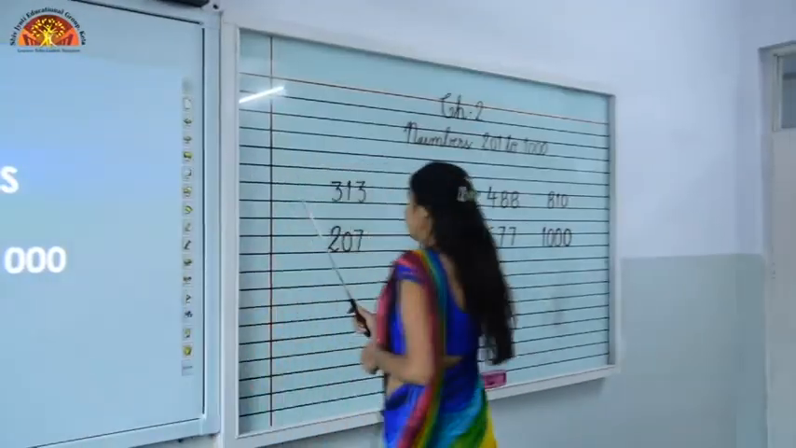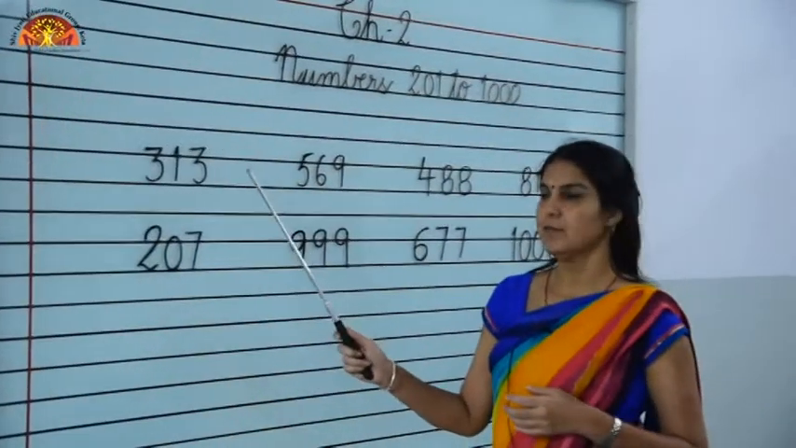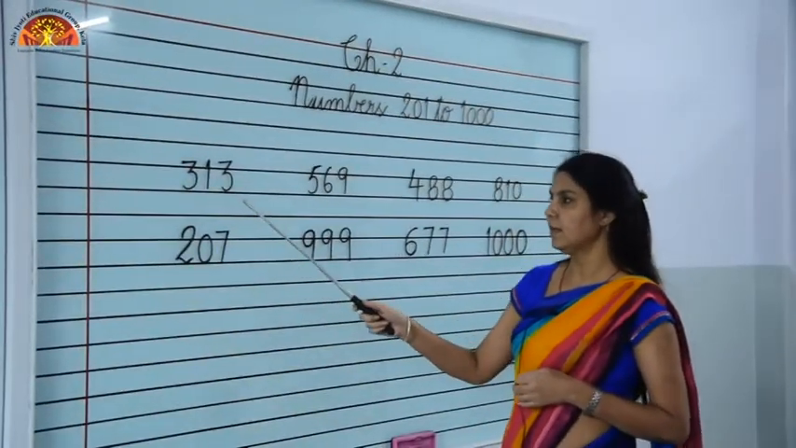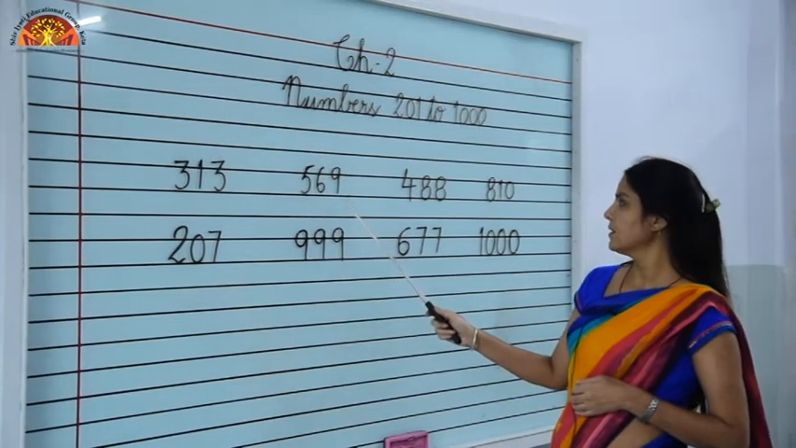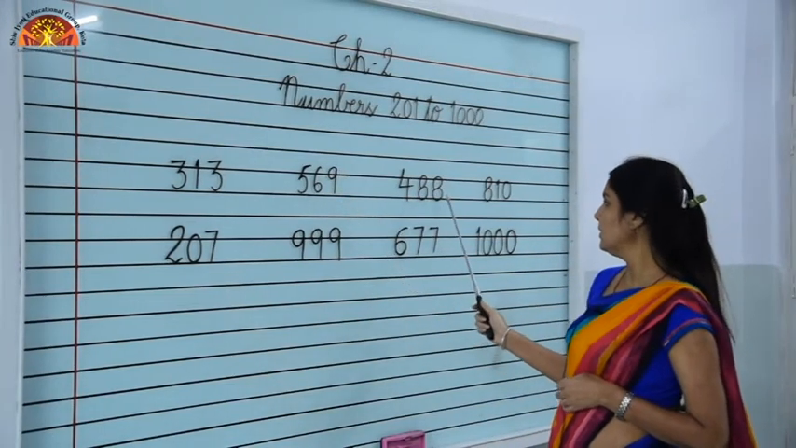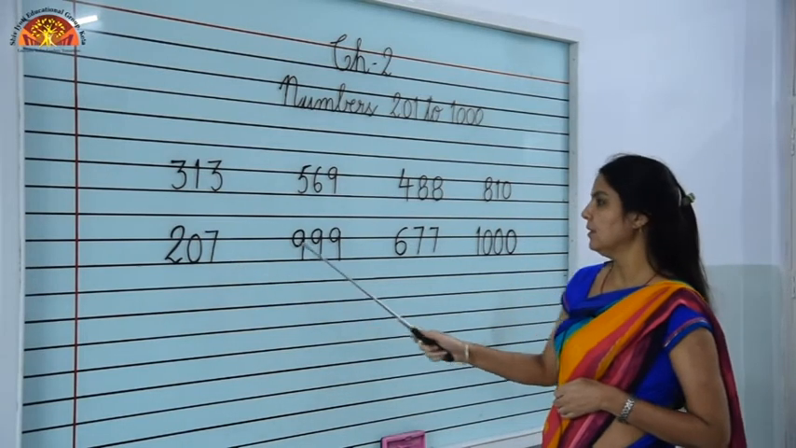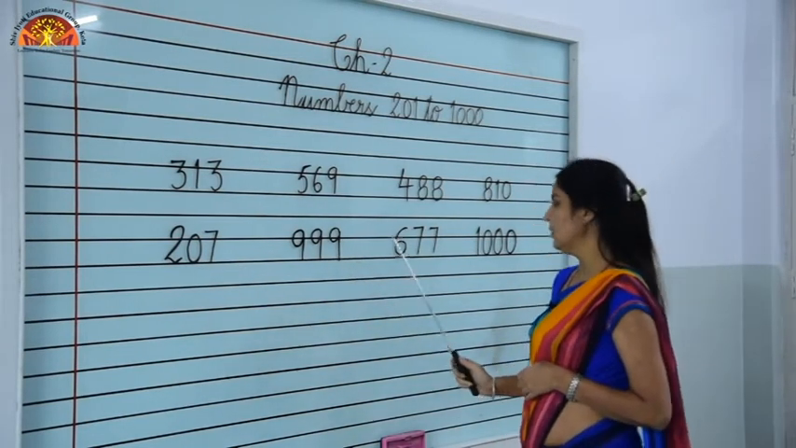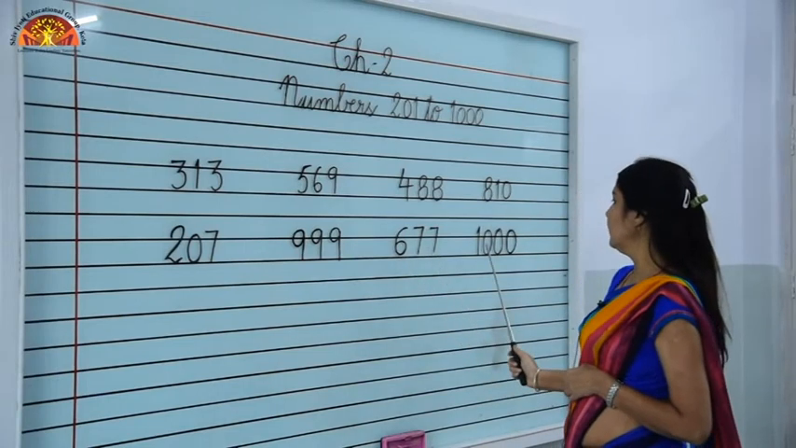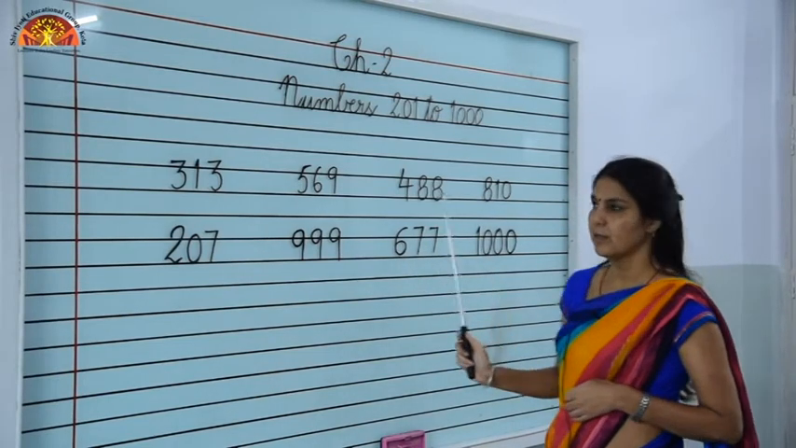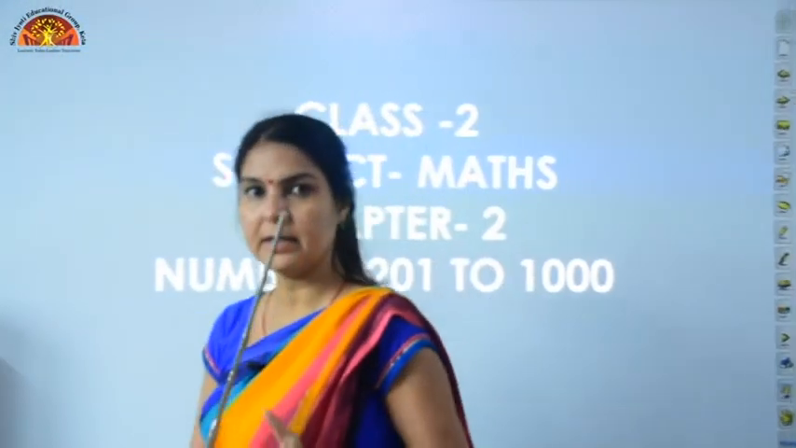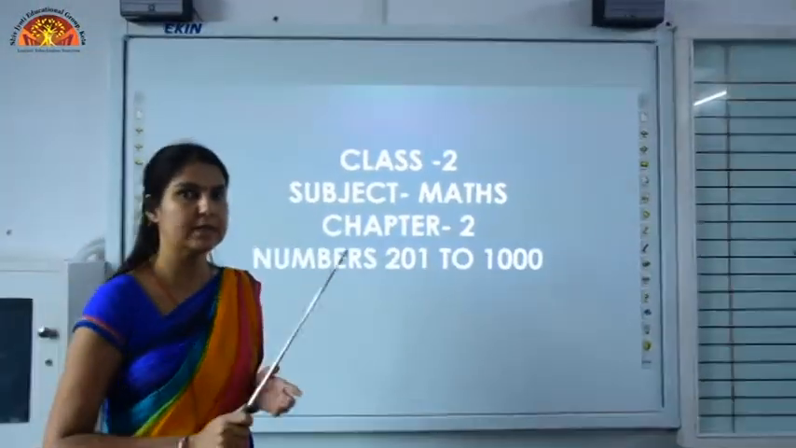Now read these numbers with me. This is 313, 569, 488, 810, 207, 999, 667 and this is 1000. So children, one thing you notice that all numbers which are in hundreds, they are having 3 digits.